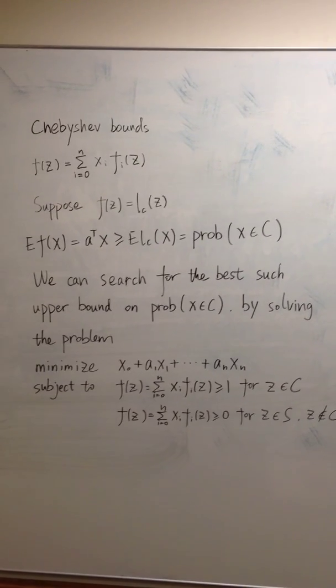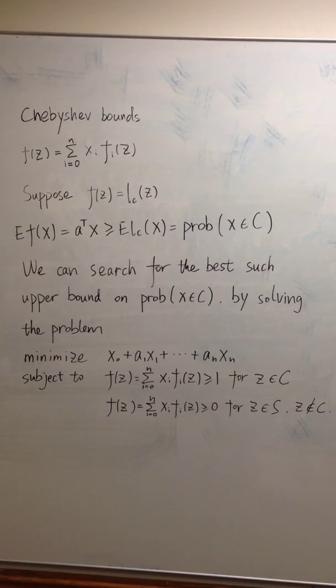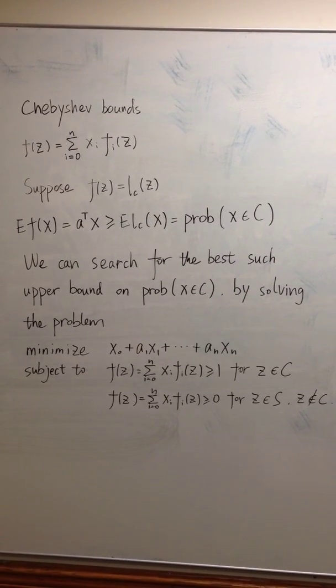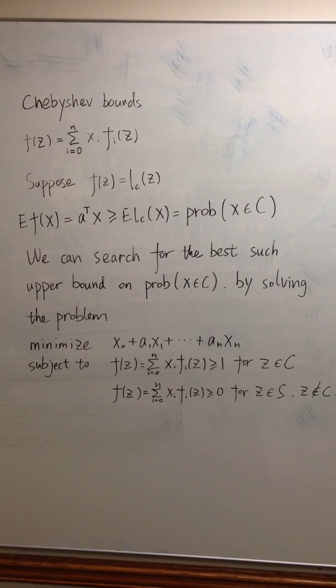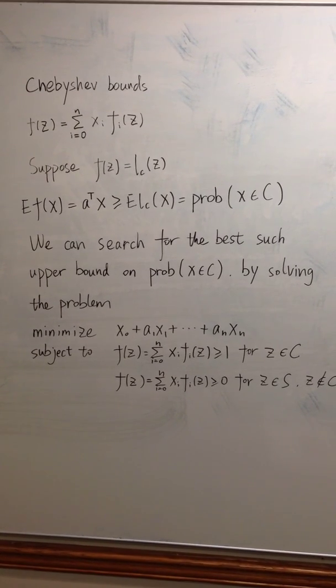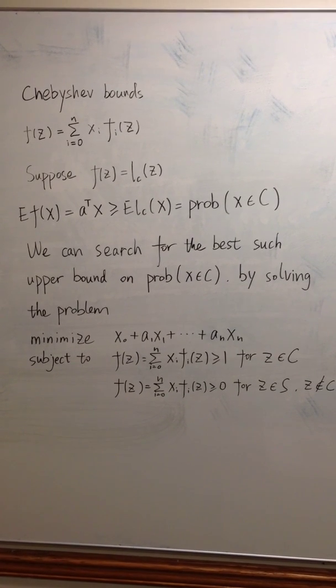If x is a random variable on R plus with E[x] equals mu, then we have the probability of x greater or equal than 1 is smaller or equal than mu, no matter what the distribution of x is.